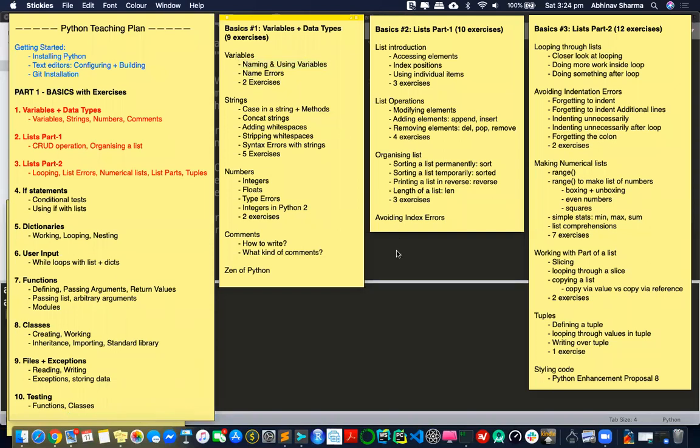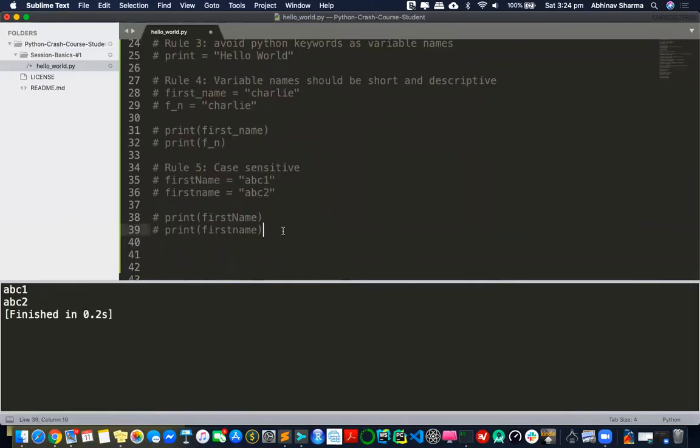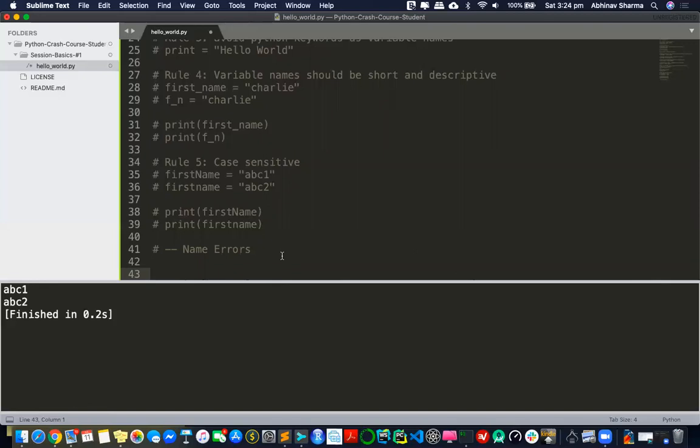Now let's look at some errors. We already saw something breaking apart. Let's go and understand one basic error, which is name error. Throughout this course, you'll see a lot of errors. And when you start getting comfortable with Python, you will eventually understand what that error is trying to say. So first of all, we'll look at name errors. Every time I see a name error, I eventually know what that error is trying to say, even before reading the statement. I'll tell you how.